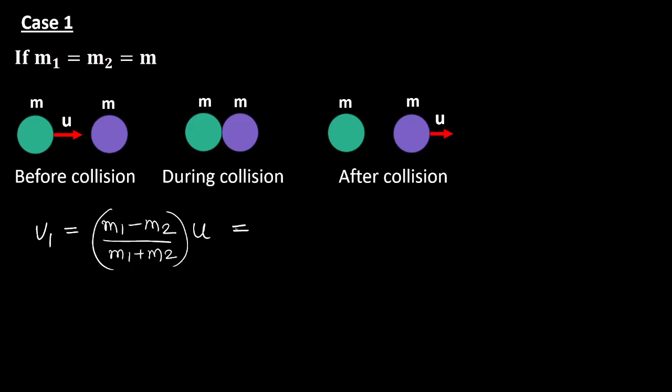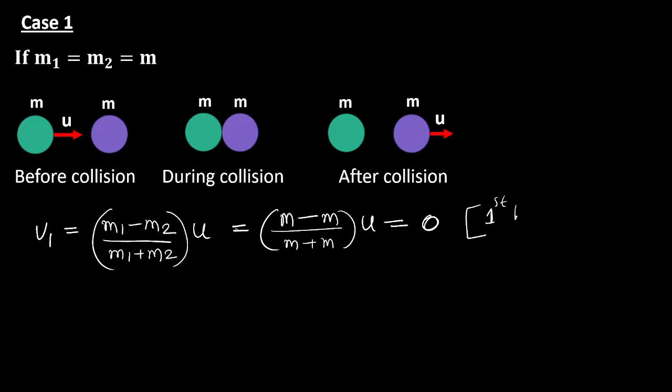So m1 is m, m2 is also m. m minus m will be 0.